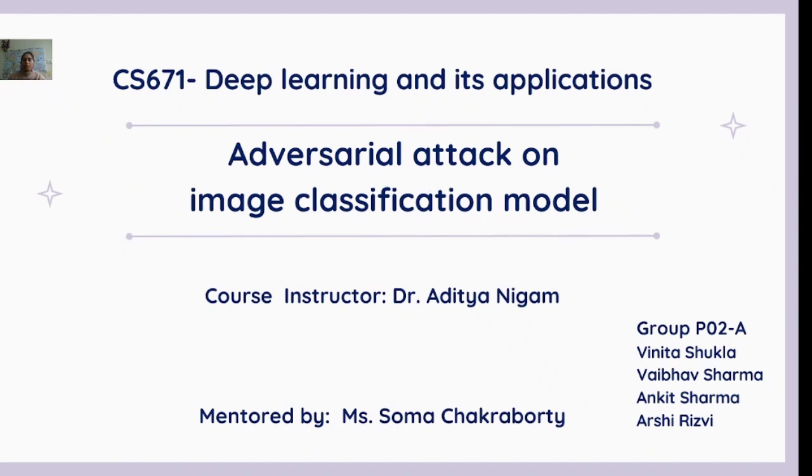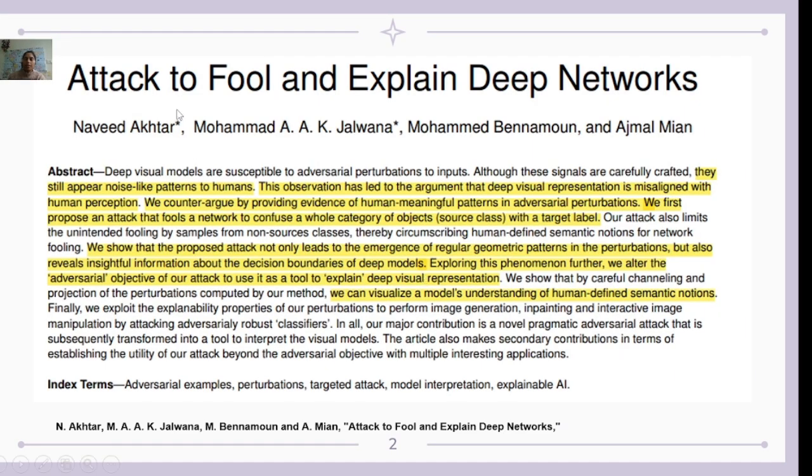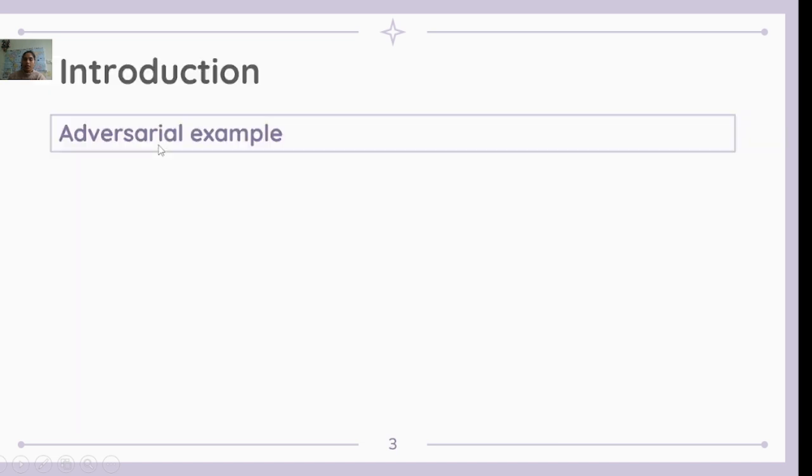This project is part of our course Deep Learning and its Application. The course code is CS671. Our project topic is Adversarial Attack on Image Classification Model. This project has been guided by Dr. Aditya Nigam sir and mentored by Ms. Roma. Our group members are Vaibhav Sharma, Ankit Sharma and Shreya V. We have implemented this paper, Attack to Fool and Explain Deep Networks by Navid Akhtar.